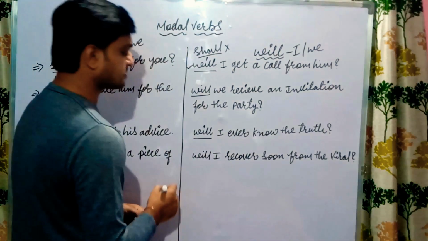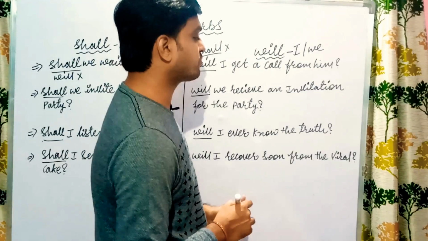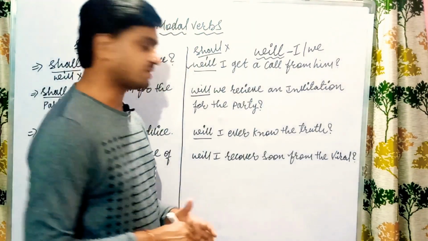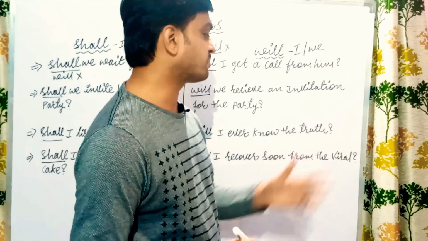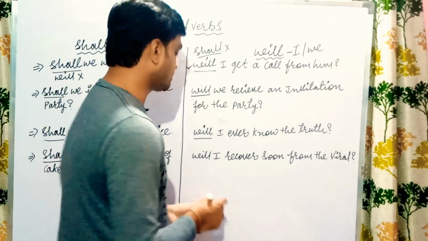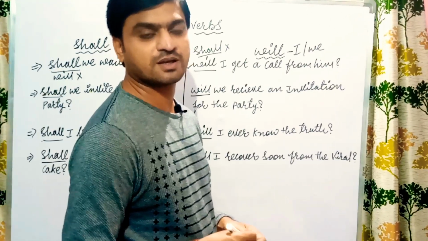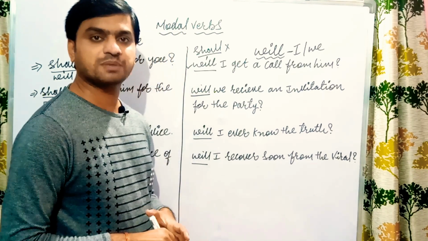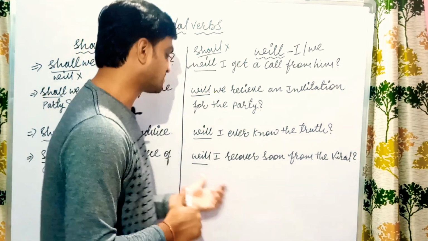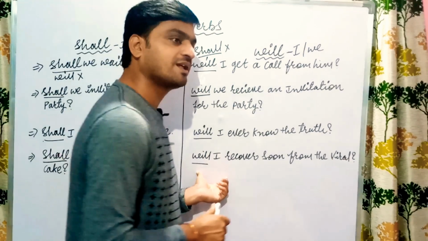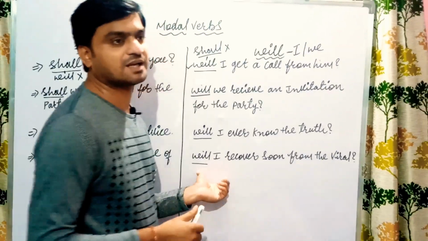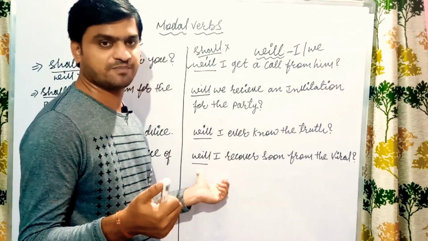And next, will I recover soon from the viral? Will I recover soon from the viral? So here also what? Here you are expecting, okay, when you will be able to recover. So that's why here will. Shall is not compulsory, or we can't say exactly when.